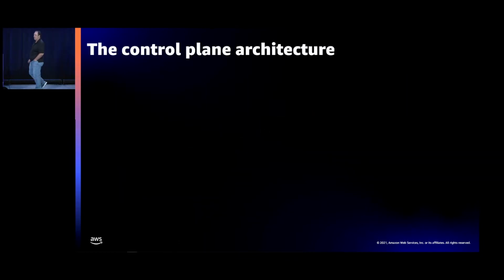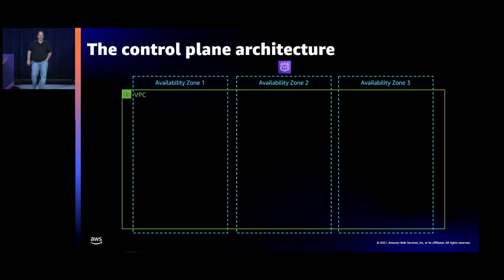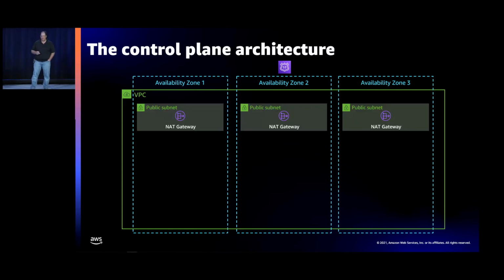So let's start by looking at, okay, I download this repo, I provision it, I install it, and get it all set up. What actually gets initially provisioned? And this is where you'll see the control plane architecture. All of that just needs to get provisioned and set up for you from the beginning. And we provision this into a classic, well-architected AWS model of multi-AZ, high availability, the things you see across 100 presentations here at reInvent.